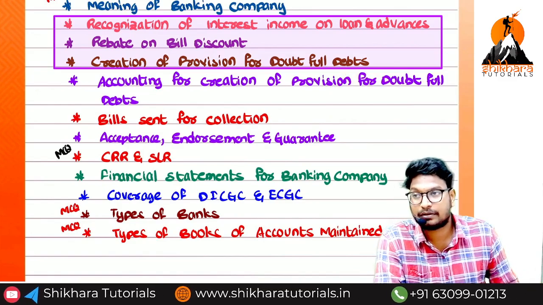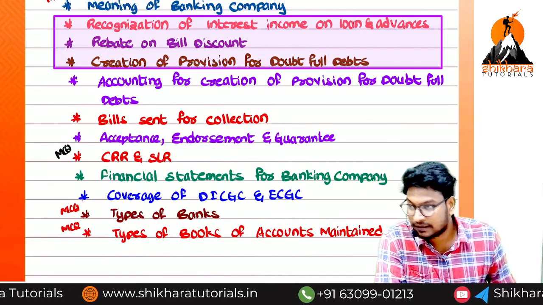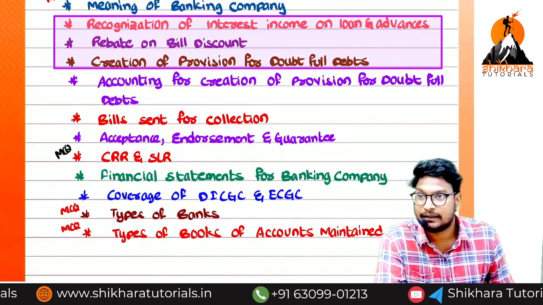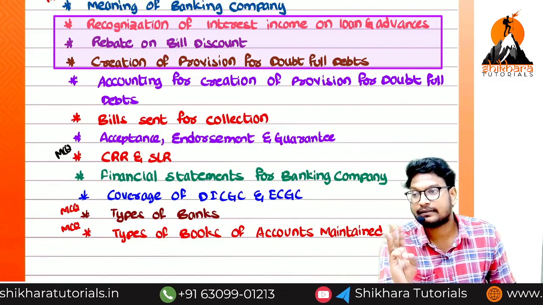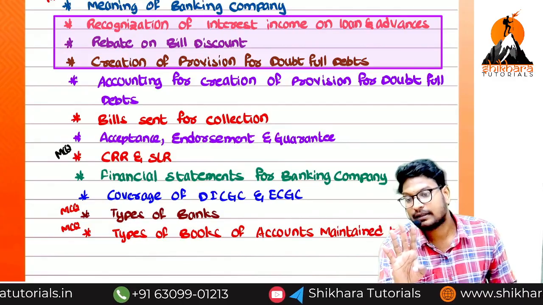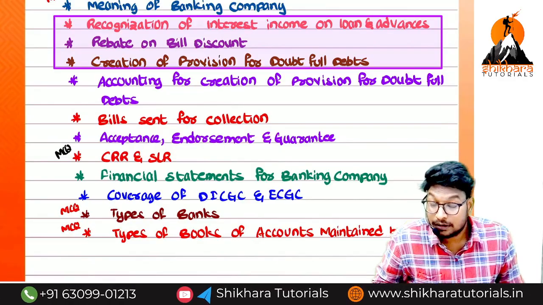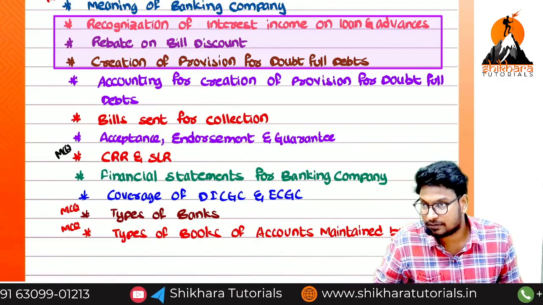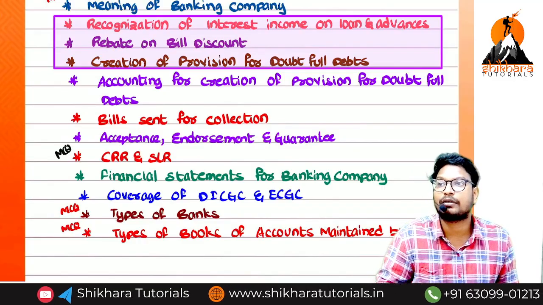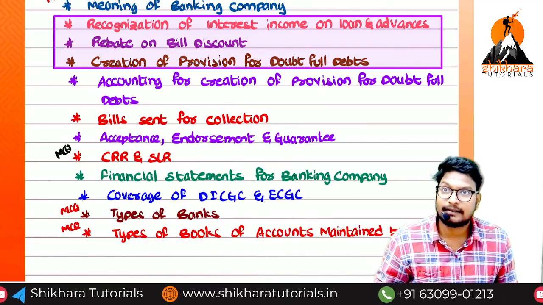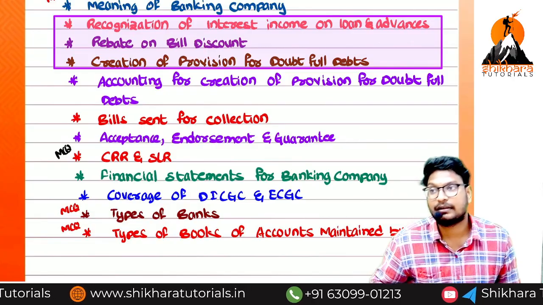Because if you compare paper 6, we have a lot of concepts, but here we have limited concepts. Only banking, insurance, electricity, these three are small chapters. And next, the big chapter is Schedule 3. That is also the same as final accounts, but we have to classify under a particular head, that's all. You have to remember that a particular expenditure, income, asset or liability falls under which category, that's all.